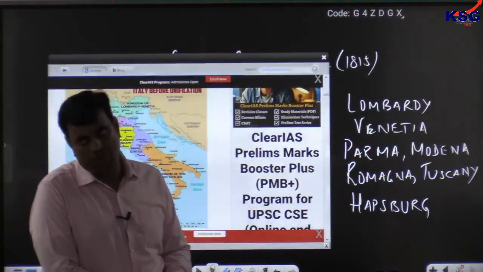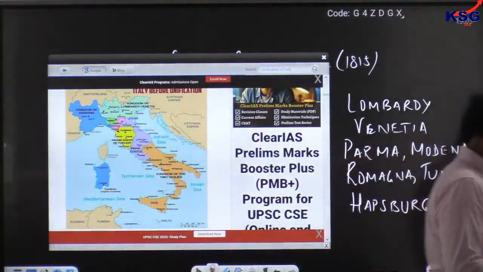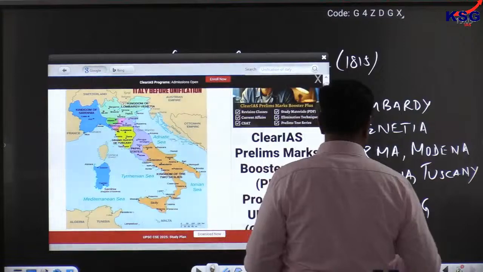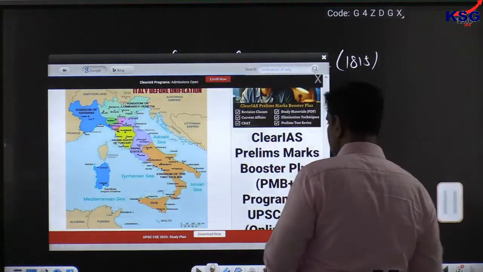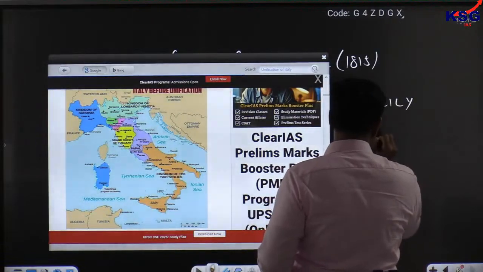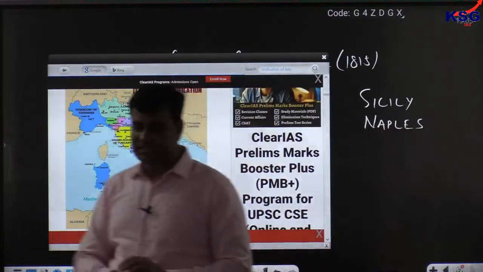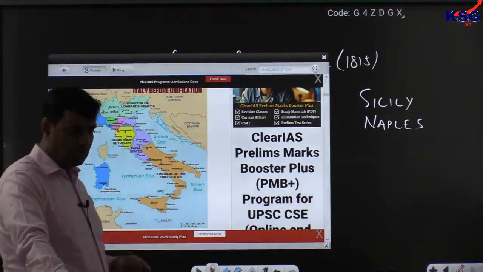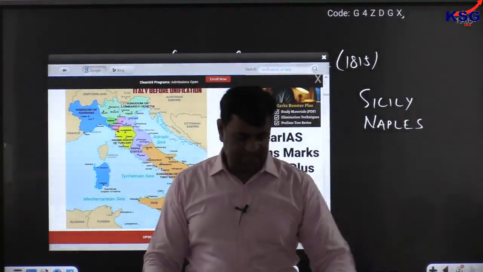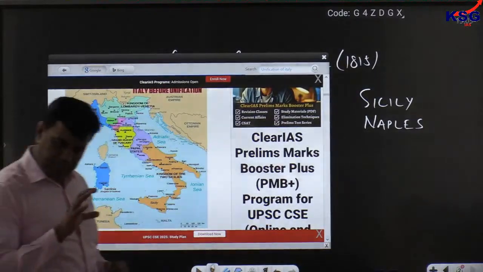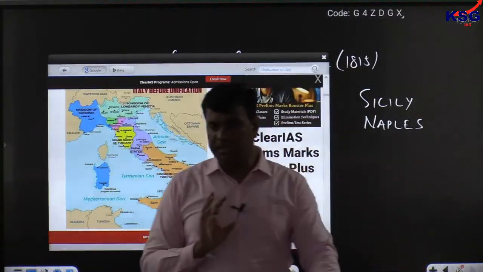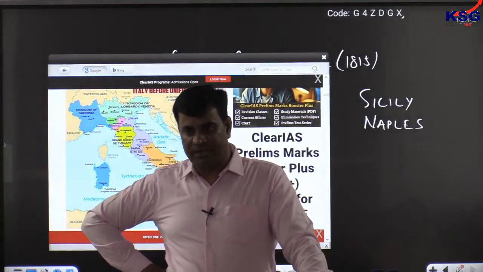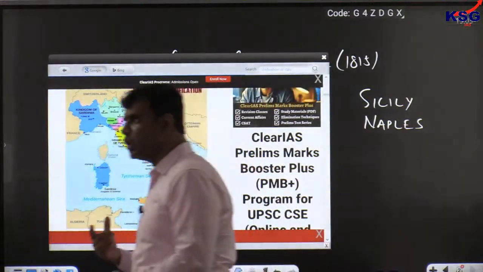Second, the two southernmost provinces, Sicily and Naples, the yellow ones, were placed under the military forces of Austria. So it was complete control by Austria.